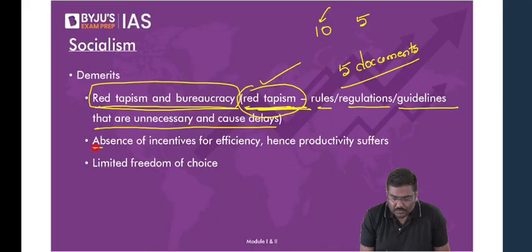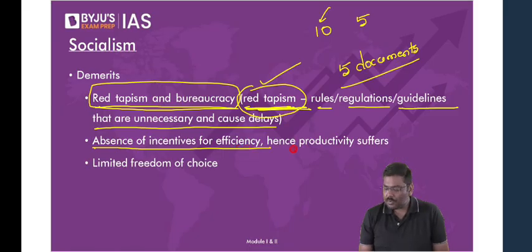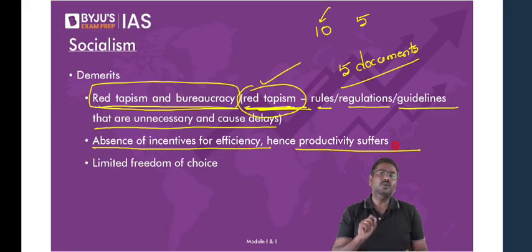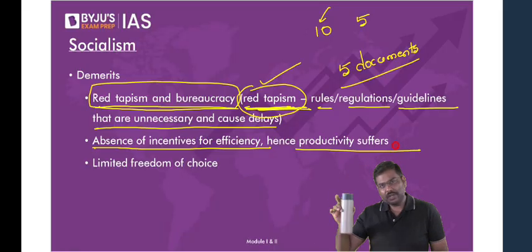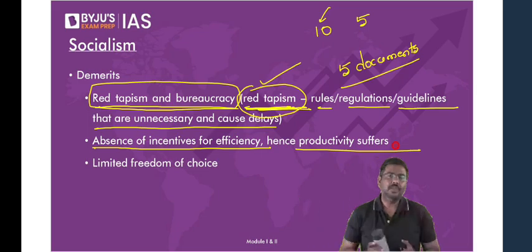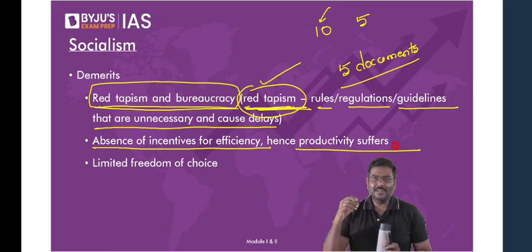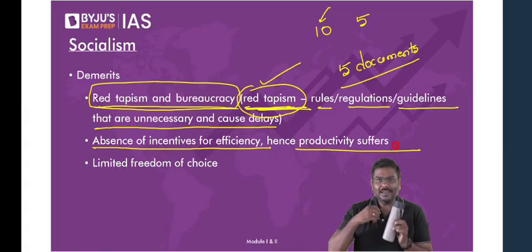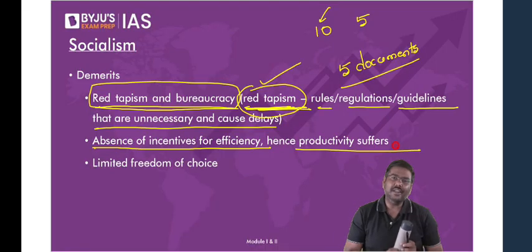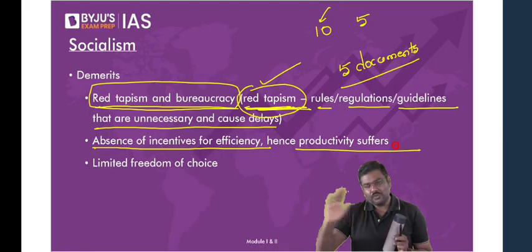Absence of incentives for efficiency, hence productivity will suffer. What do you mean by this? Imagine only one company is there in the economy to produce this bottle, only one company set up by government. Now tell me, if it is a government-owned company, is it focused on efficiency? Will it be focused on, let's say, usage of resources efficiently? Generally, that kind of a focus is absent.